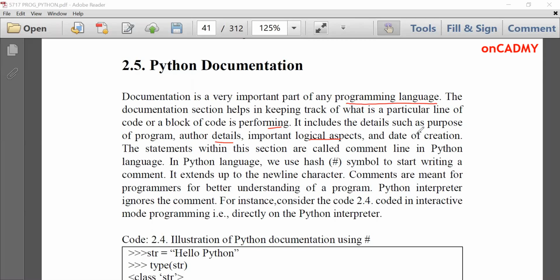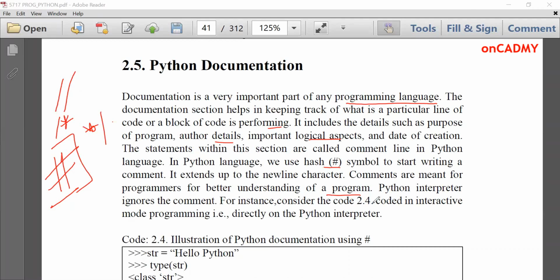Here in Python, documentation starts with hash symbol. In C and C++, you might have learned that single line comment or documentation is done with 2 forward slashes, and multi-line is done with slash asterisk or asterisk slash. Here in Python, single line comment or documentation can be given by using hash symbol. In Python language, we use hash symbol to start writing a comment. It extends up to the new line character. Comments are meant for programmers for better understanding of the code. Python interpreter ignores the comment.